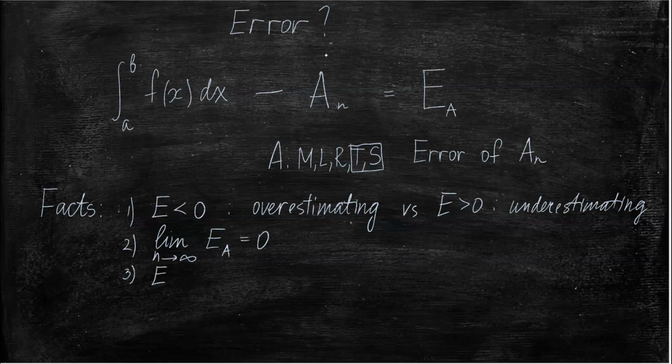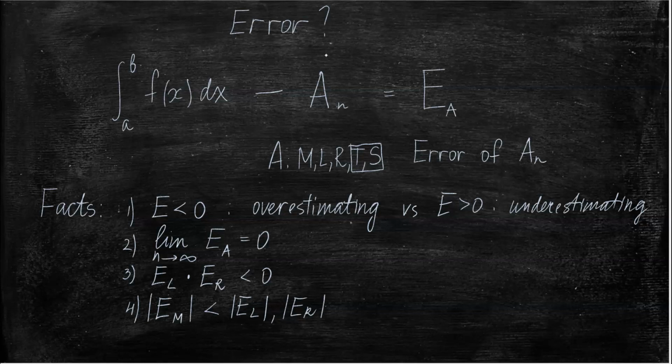Now we can be a little bit more specific about the error in the left endpoint approximation and the error in the right endpoint approximation. Their product is always negative, meaning if one overestimates, the other one underestimates the integral, which is an interesting fact. Another fact we observed is that the error in the midpoint approximation is less than the errors in the left endpoint and the right endpoint approximations.